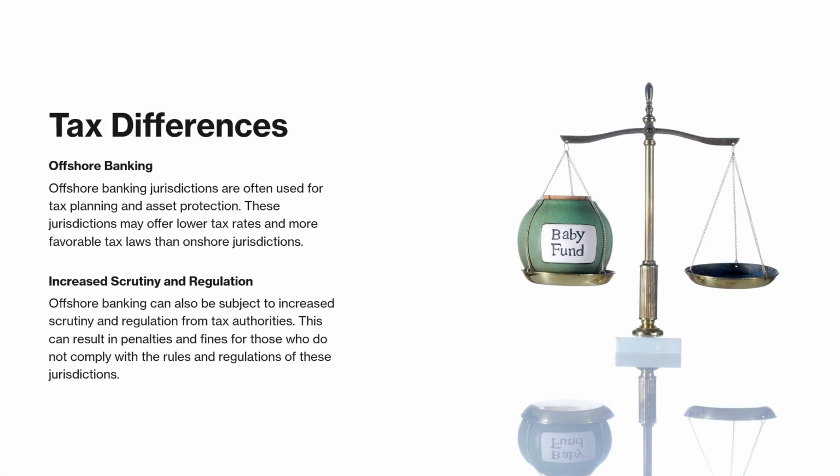Tax differences. Offshore banking. Offshore banking jurisdictions are often used for tax planning and asset protection. These jurisdictions may offer lower tax rates and more favorable tax laws than onshore jurisdictions. Increased scrutiny and regulation. Offshore banking can also be subject to increased scrutiny and regulation from tax authorities. This can result in penalties and fines for those who do not comply with the rules and regulations of these jurisdictions.